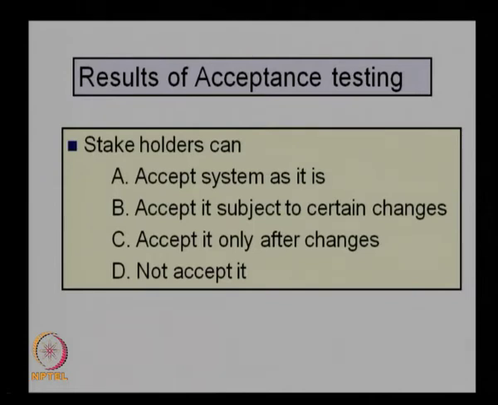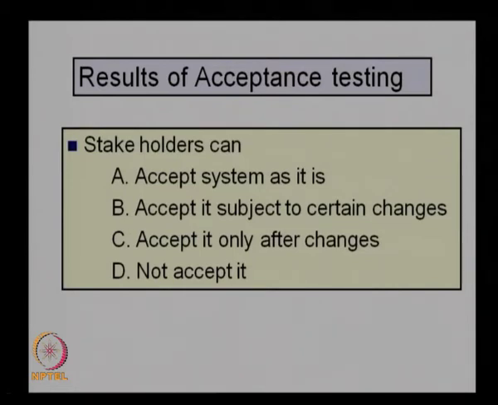The third option is to accept it only after changes. The system cannot be accepted in the present status. Some changes need to be made, and the system can be accepted only after making the changes. In this case, compared to the previous one, the system will not be used by the stakeholders. They will wait for the changes to be made, and only then will it be accepted.